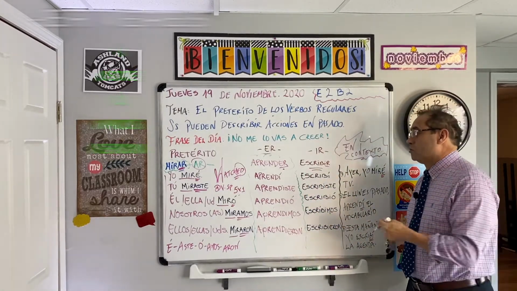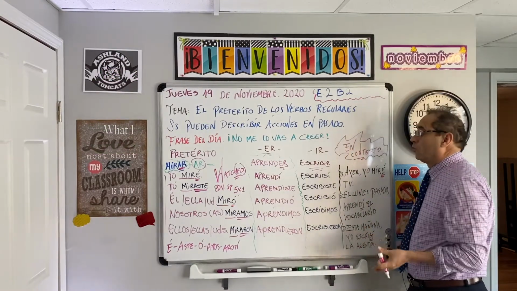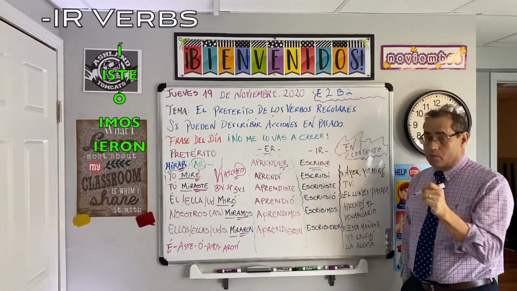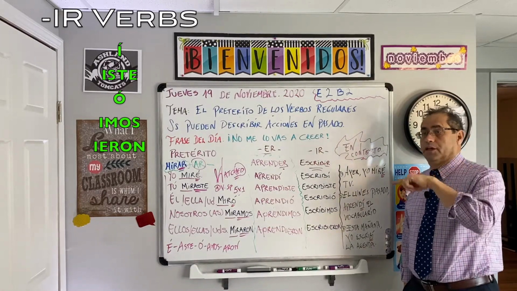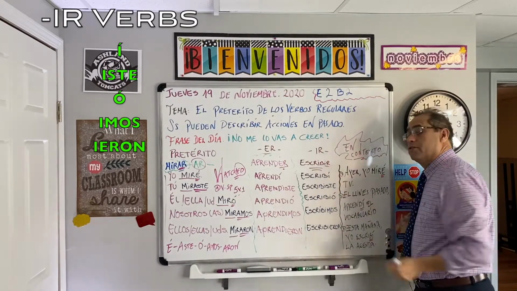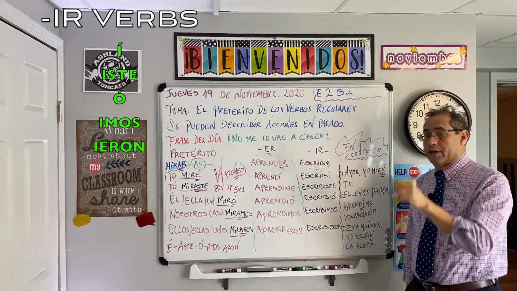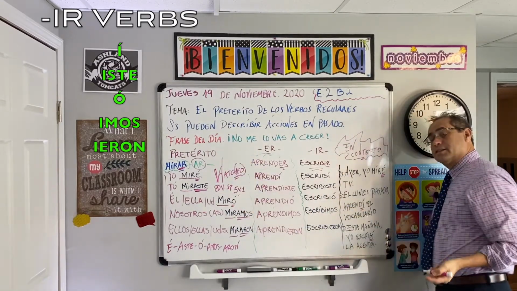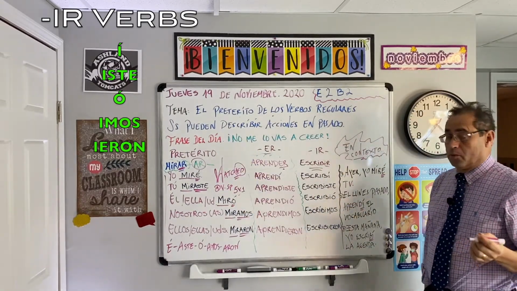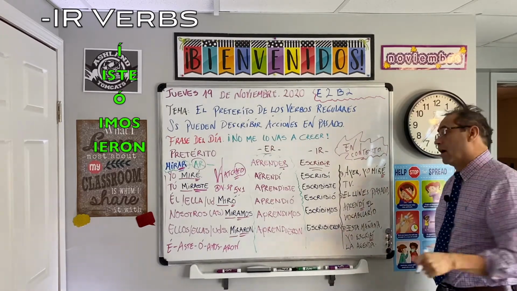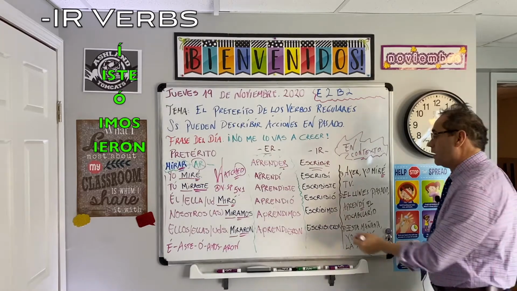Then we're going to move to the IR verb that is escribir. Escribir is to write. I wrote, you wrote, she, he, it wrote, they wrote, we wrote. Okay? Yo escribí una carta. I wrote a letter. Yo escribí la agenda para hoy. You can see it now. Yo escribí los verbos. I wrote the verbs. Yo escribí la agenda de la clase. I wrote the agenda for the class.